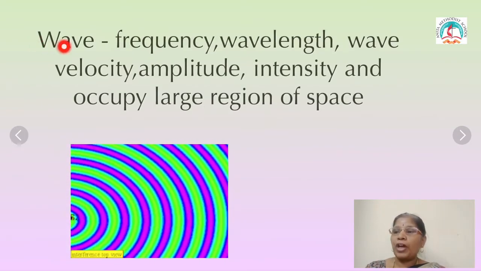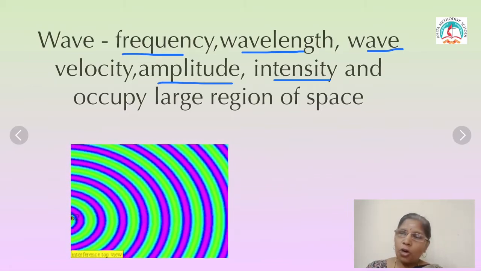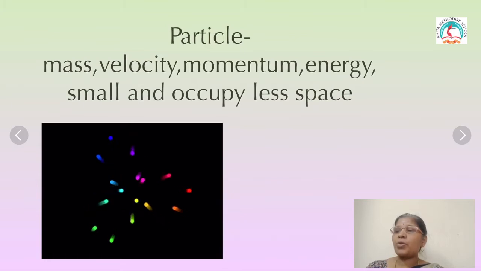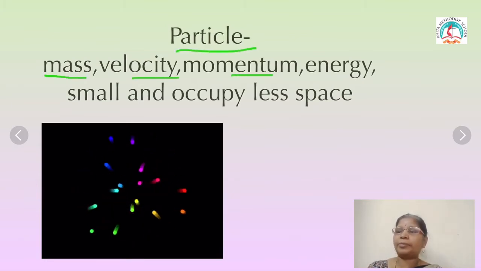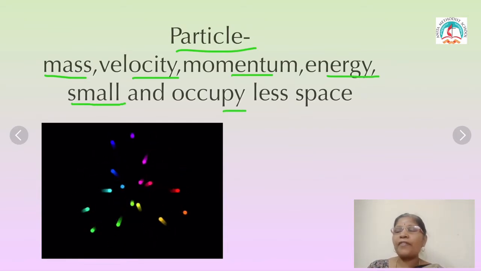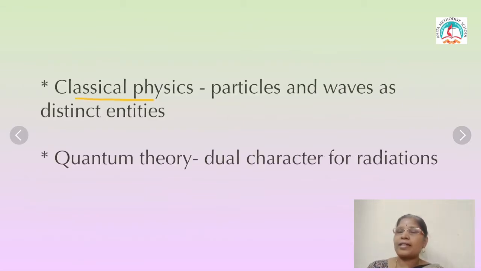You know, wave means it has frequency, wavelength, velocity, amplitude, intensity, and it occupies a large region of space. But particle means what you will think? It has mass, velocity, momentum, energy. It is very small, so it occupies very little space. Now, in classical physics, particles and waves are treated as different.